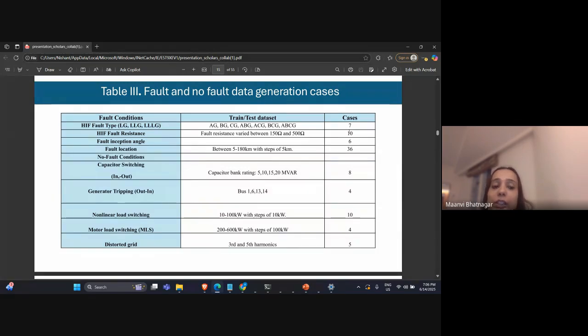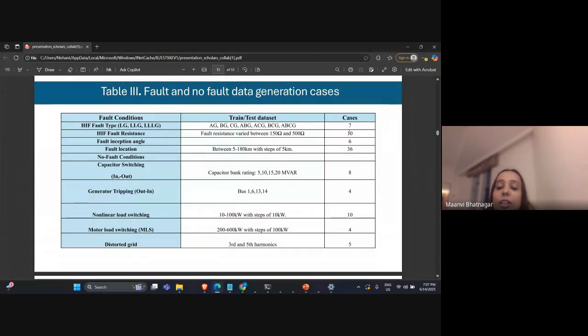Then the fault inception angle, the time at which the fault is happening, is also changed, and for that 6 cases are assumed. The fault location is also changed to replicate these HIF faults multiple times at different locations. The whole line is 195 kilometers, but we have utilized between 5 to 180 kilometers for calculating the faults. And these 36 cases have been simulated.